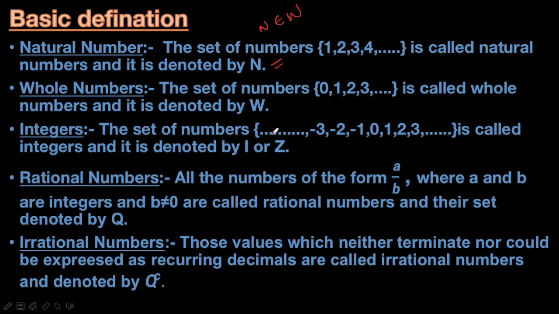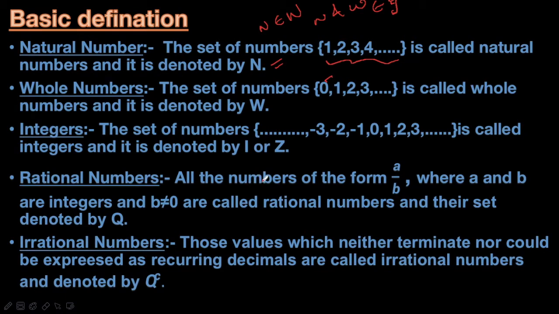You all know that. Now come to the integer part. Integers are minus infinity to plus infinity. The set of numbers which contains minus infinity to plus infinity is called integers. It is denoted by I or Z. So you can also say that natural numbers and whole numbers both are subsets of integers, and integers contain some extra elements, those are negative numbers. Both the negative and positive with 0 is called integers. Only positive is called natural numbers. Positive with 0 is called whole numbers.